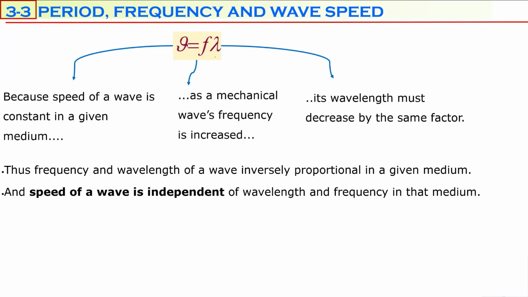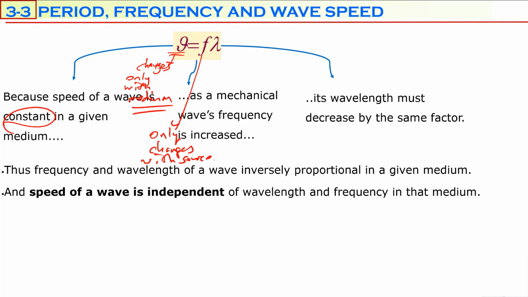And according to this equation, V is equal to F times lambda, speed of a wave changes only with medium. So in the same medium, if you don't change the property of the medium, speed of a wave is always constant. Frequency of a wave only changes with source. So how many times source is vibrating? Every particle of the wave is also vibrating with the same frequency. V and F are independent from each other. They are not related. F cannot affect V, V cannot affect F.